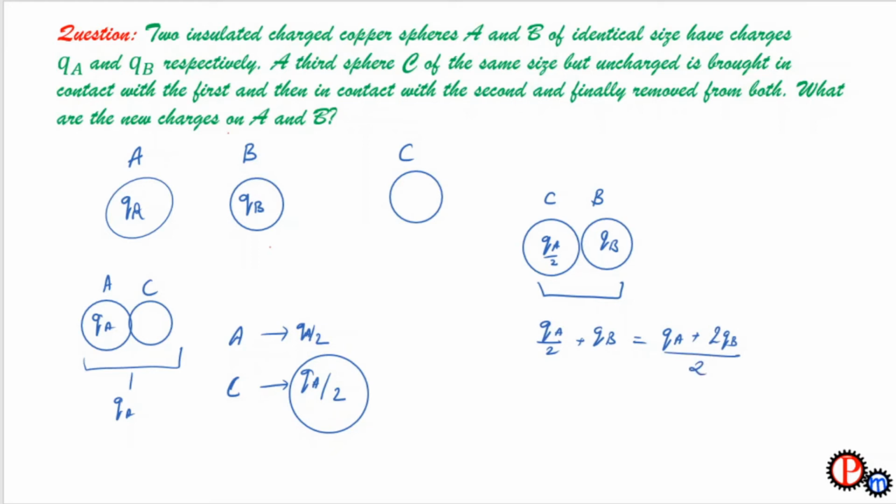This total charge will be distributed between the two spheres, B and C. That means the charge on sphere B will be (Qa plus 2Qb) upon 2, divided by 2. This becomes (Qa plus 2Qb) upon 4, which is the charge on sphere B.